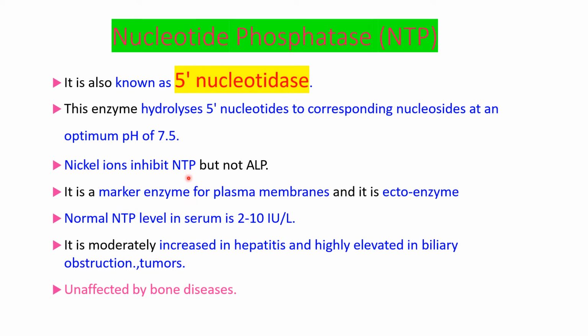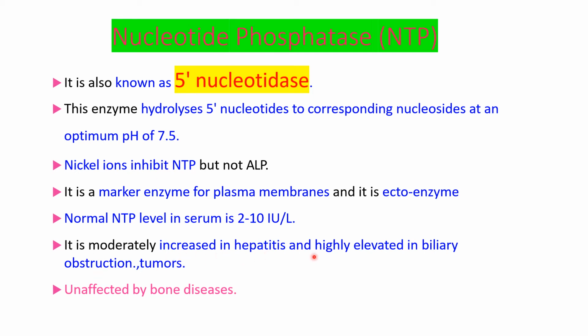Nickel ions inhibit nucleotide phosphatase, but not ALP. It is a marker enzyme for plasma membranes. Normal level is 2 to 10 IU per liter. It is moderately increased in hepatitis and highly elevated in biliary obstruction and tumors, and it is unaffected by bone diseases.